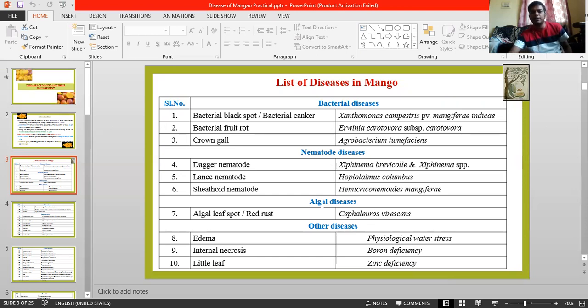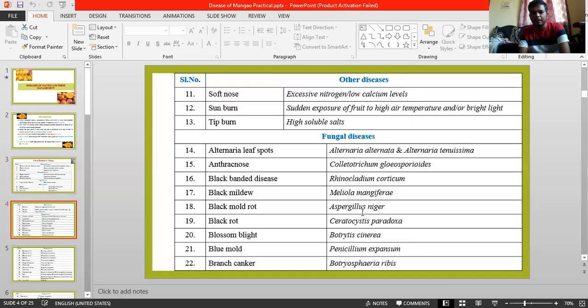Coming to another major disease, the algal disease. Keep in your mind that a major important disease is red rust. Red rust disease is caused by Cephaleuros virescens. Coming to other minor diseases or physiological disorders: edema, internal necrosis, and late leaf. And some others like soft nose, sunburn, taper, and many more. Coming to the majorly important fungal diseases: alternaria spot, anthracnose, and the list goes on.